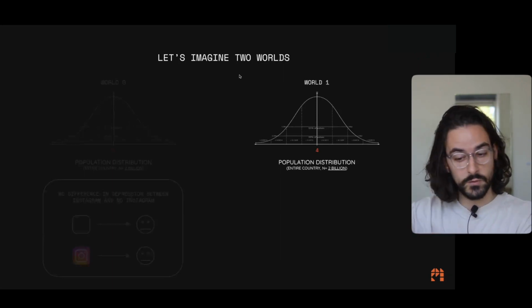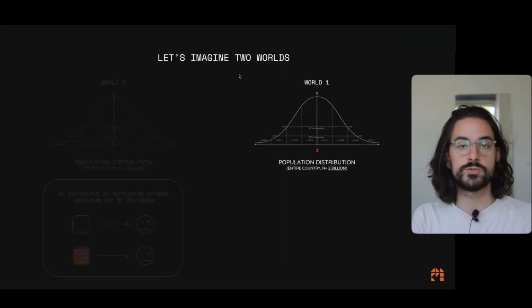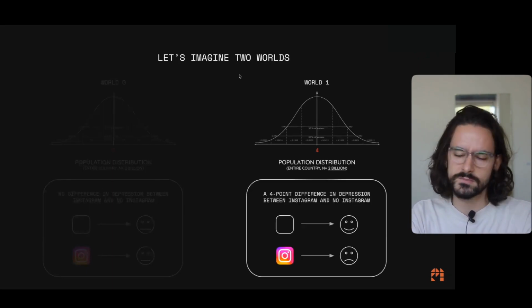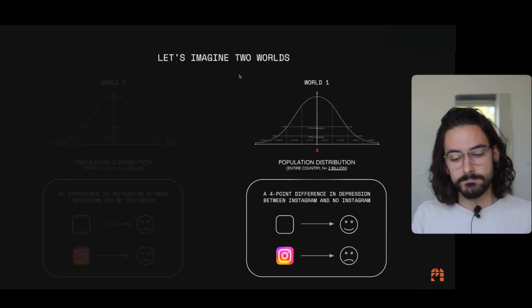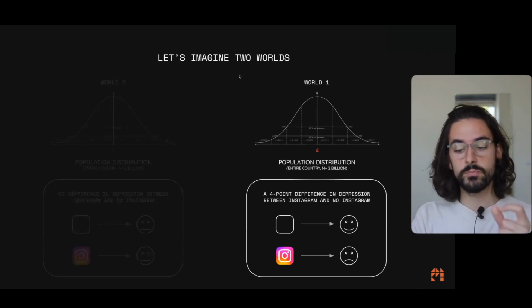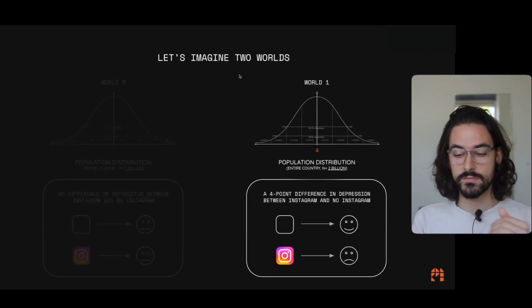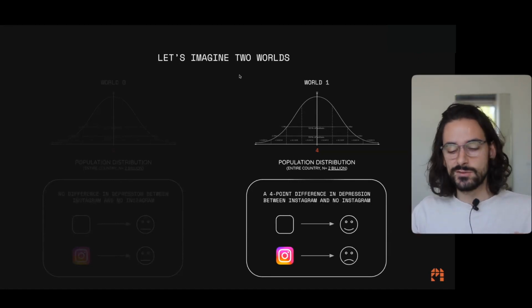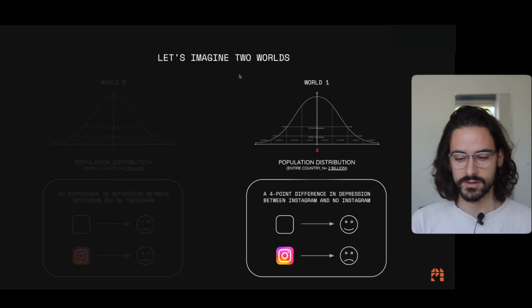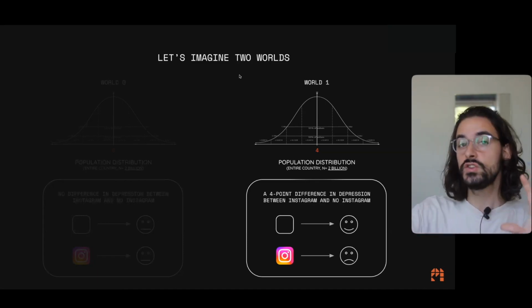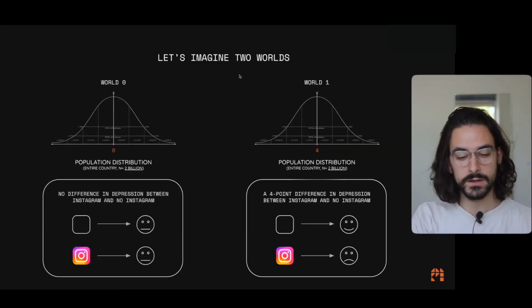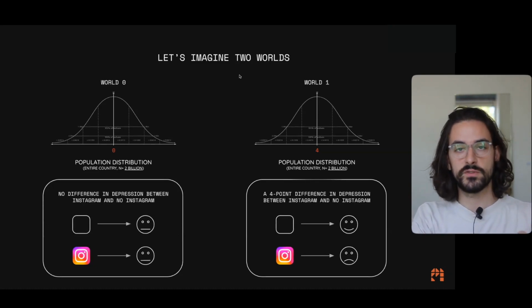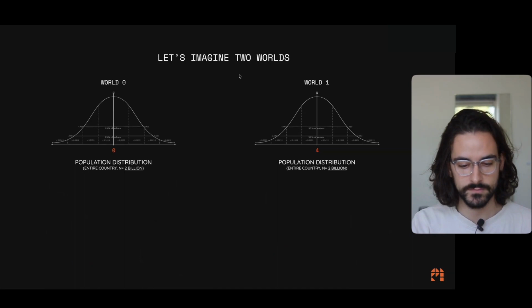Let's work with world 1 too. World 1 is a different world in which the population distribution has a certain value. I'm setting it to 4, but it could be literally any value that's not 0. I'm setting it to 4 as an example. And here, in this world, there's a 4-point difference in depression between Instagram and no Instagram users. So if you don't use Instagram, you're super happy. And if you use Instagram, you're miserable, okay? This is a world in which the difference is huge. The 2 worlds we're going to be working with, okay? These population distributions are referring to all the 2 billion users of Instagram, right?